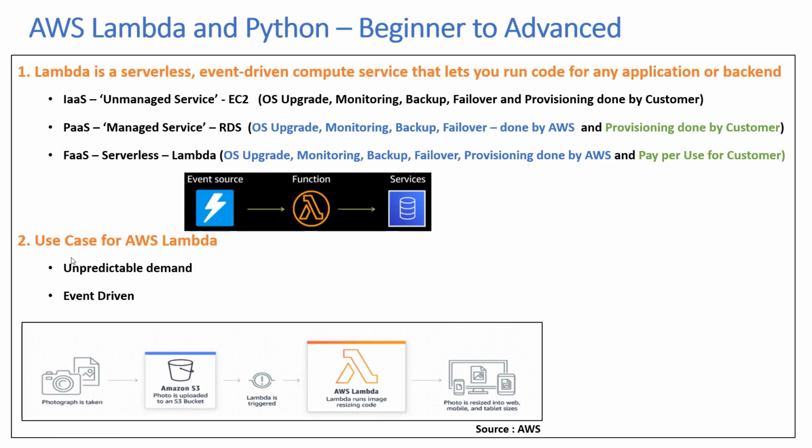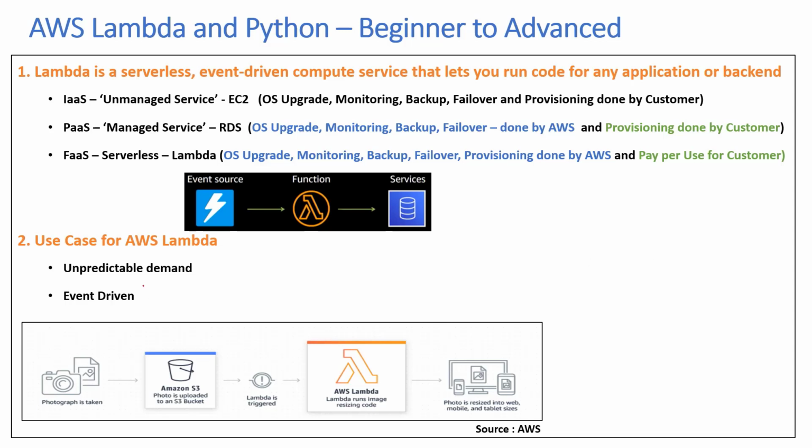Now the second concept is, where do you actually use AWS Lambda? A good fit for AWS Lambda. The first one is when the demand is unpredictable. Say you are launching a new web application, and you don't know whether there are going to be 5 users or 50,000 users. You don't want to provision for 50,000 users, because if there are not that many users, you are losing out, you are paying because you have provisioned that capacity. On the other hand, if you just provision for 5 and the demand increases to 50,000, you will have a lot of unsatisfied customers who will not be able to get access to your application.